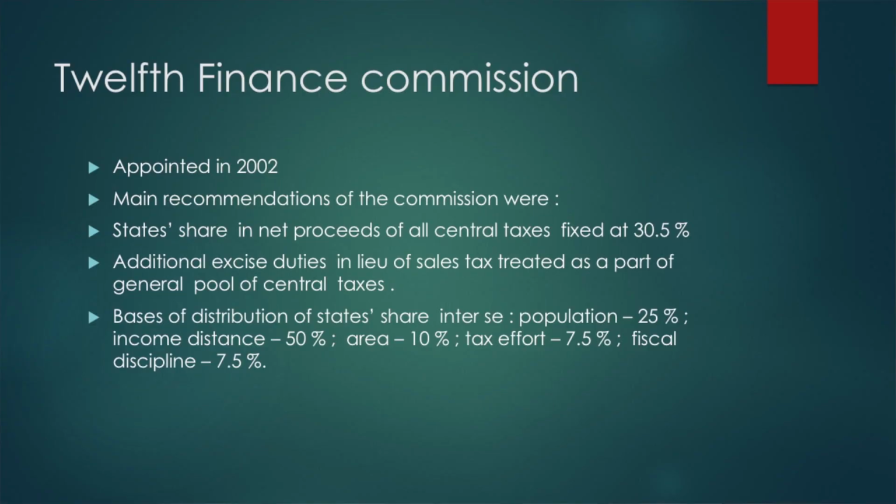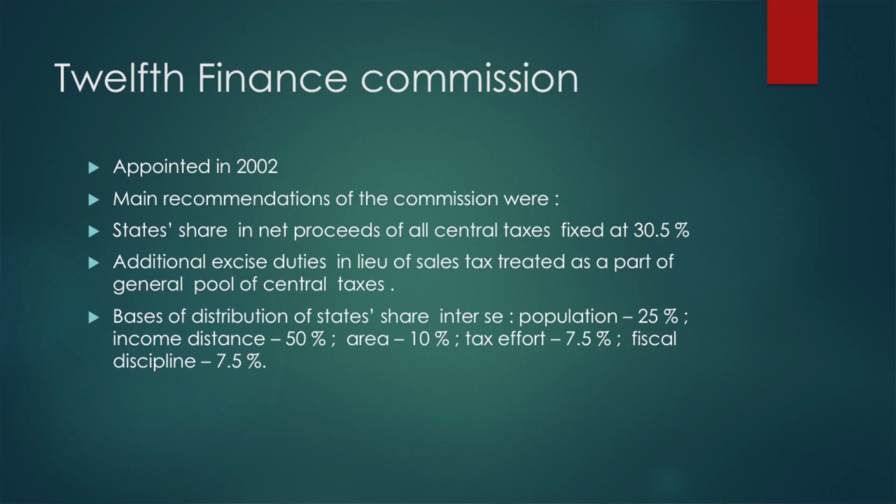Then the 12th Finance Commission, appointed in 2002, basically followed the first milestone laid by the 11th Finance Commission. The main recommendations of the 12th Finance Commission: the state share in net proceeds of central taxes has gone from 29% to 30.5%.